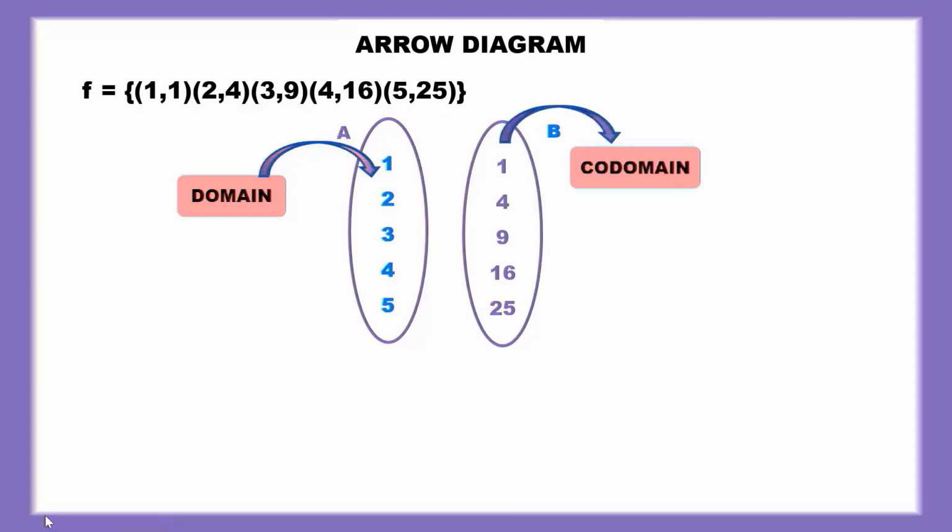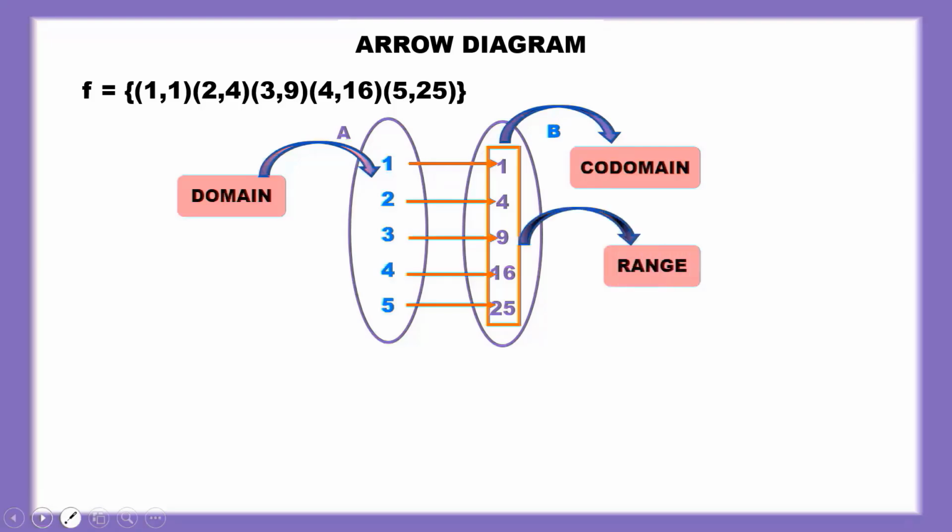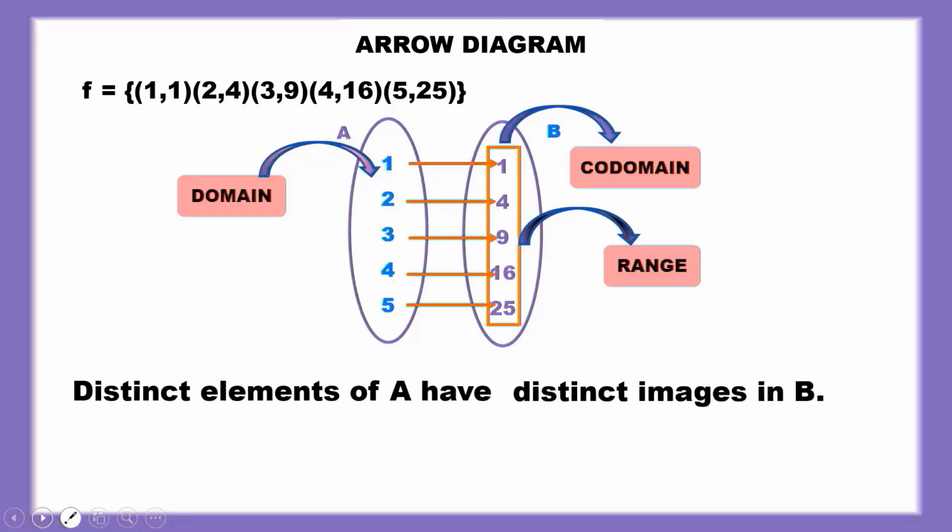Let's map the function. 1 is paired with 1, 2 with 4, 3 with 9, 4 with 16, 5 with 25. So each input value has a unique image in B. The output values are also the range. Distinct elements of A have distinct images in B. So f is a one-one function.